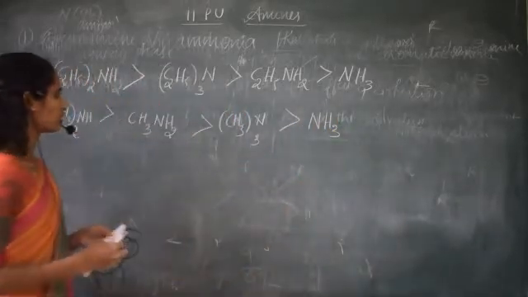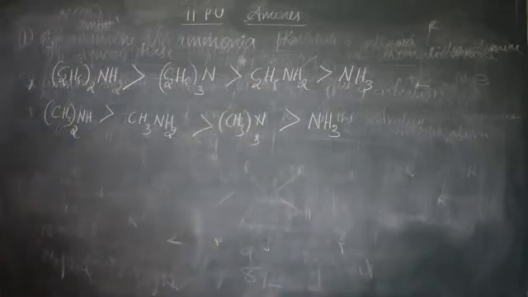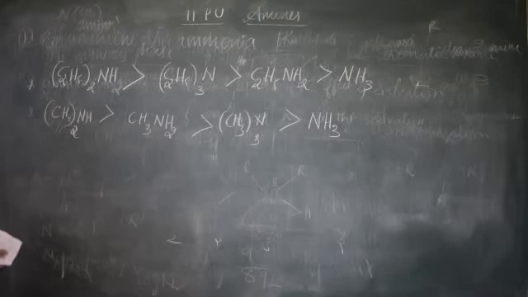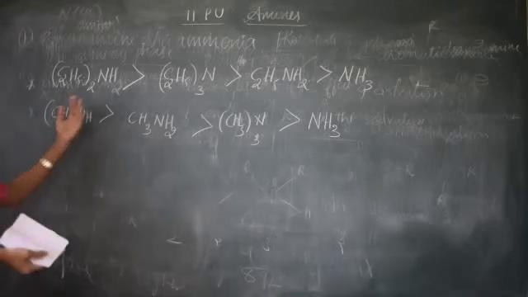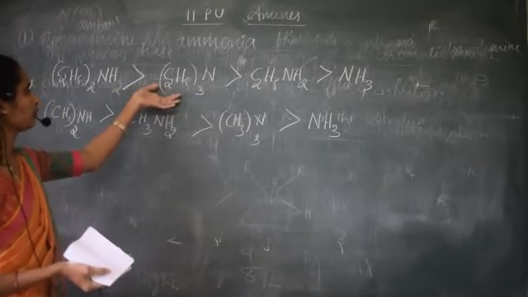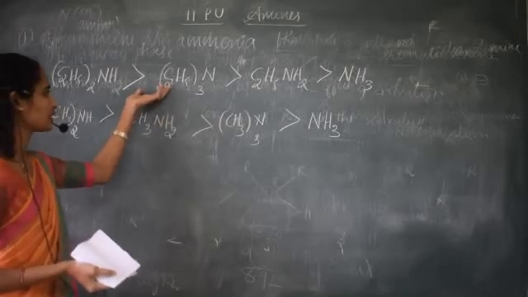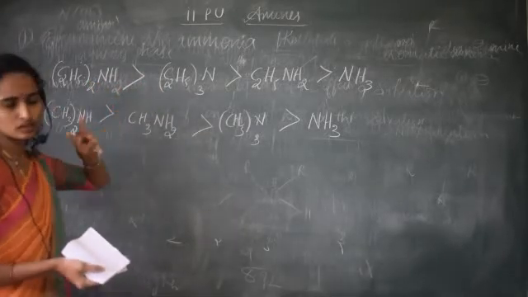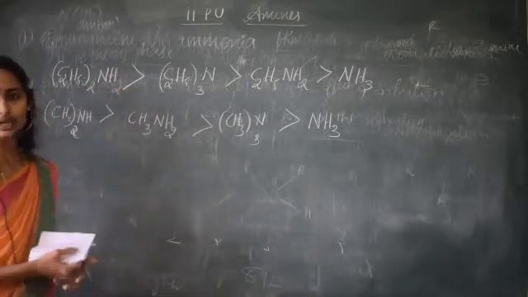Okay, this is the order of basicity in the case of bulkier groups, that is, ethyl and methyl groups attached to the nitrogen atom. So here you can see with more methyl groups the inductive effect will be more, but because it is a bulky group solvation will be less. Here solvation will be more. Hence all three factors influence the basic strength of amines.